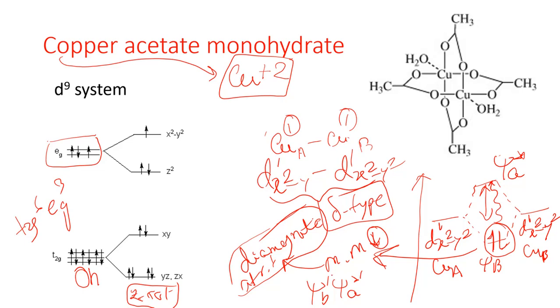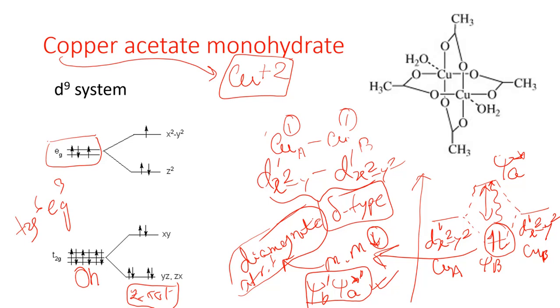Therefore the configuration would be psi bonding 1 and psi antibonding 1. So on increasing the temperature, this type of configuration will be higher, and therefore accounts for a net increase in the magnetic moment with increase in temperature.